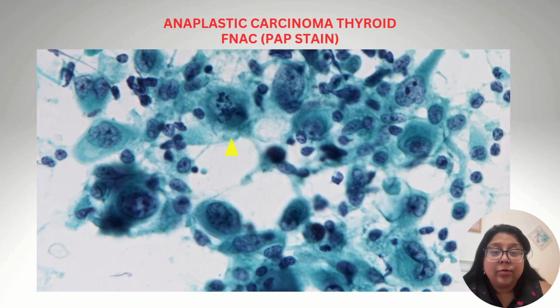This micrograph is from the FNAC of anaplastic carcinoma thyroid, where you can see nuclear pleomorphism and giant cells. Also, with the yellow arrowhead, there is shown a mitotic figure which shows atypical mitosis.